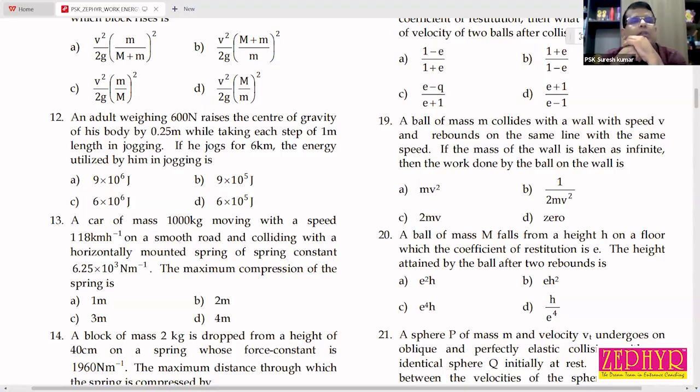An adult weighing 600 Newton raises the center of gravity of his body by 0.25 meter while taking each step of 1 meter length in jogging. If he jogs for 6 kilometers, energy utilized in jogging is?